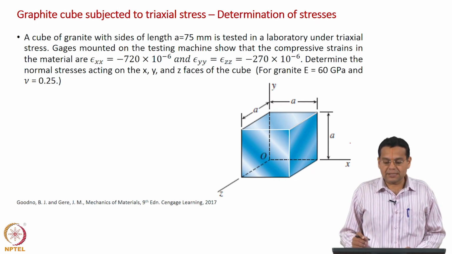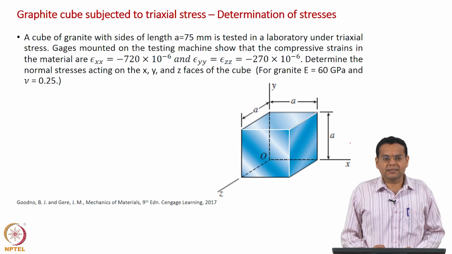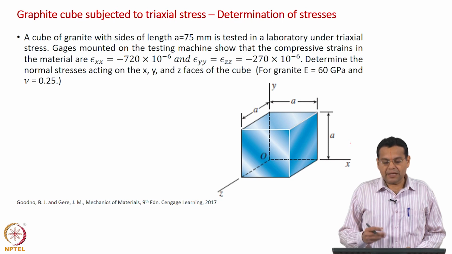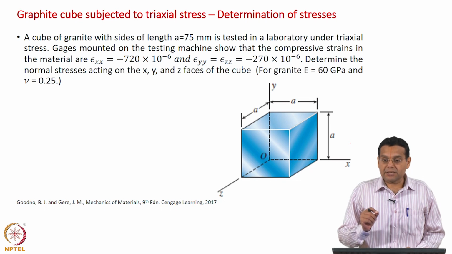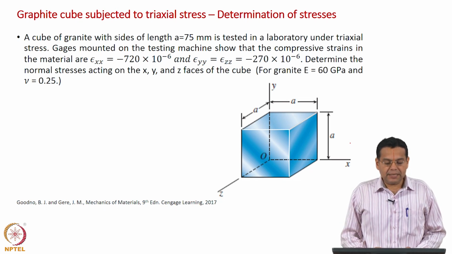The normal strains along the x, y, z axes are shown. These gauges are called strain gauges. They can be used to measure the strain. That is why we said strain is measurable. Determine the normal stresses on the x, y and z faces of the cube.